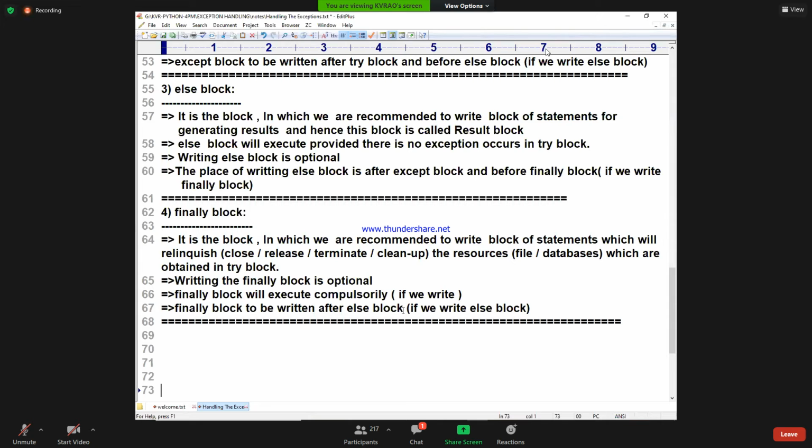As I said, the finally block is meant for closing the resources. It is highly recommended to write the closing statements inside the finally block. It is most important. So all the blocks are clear.